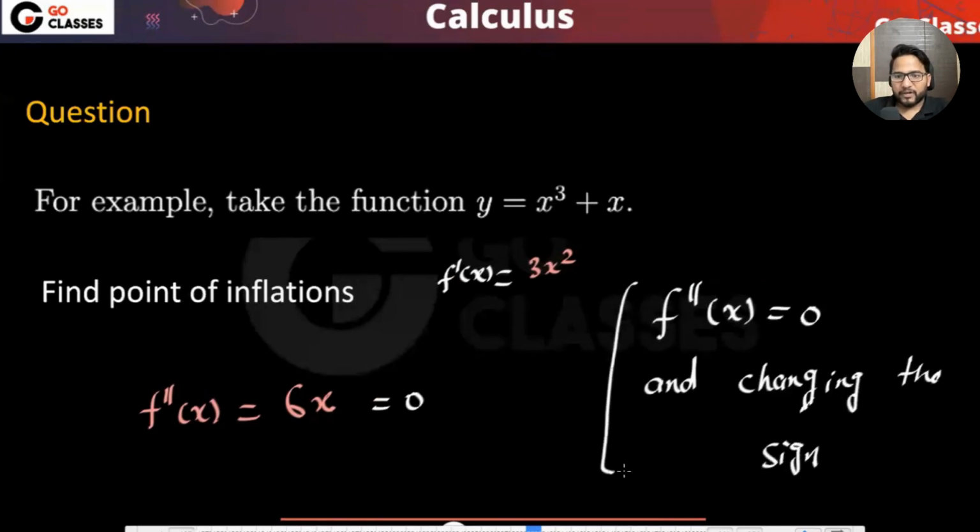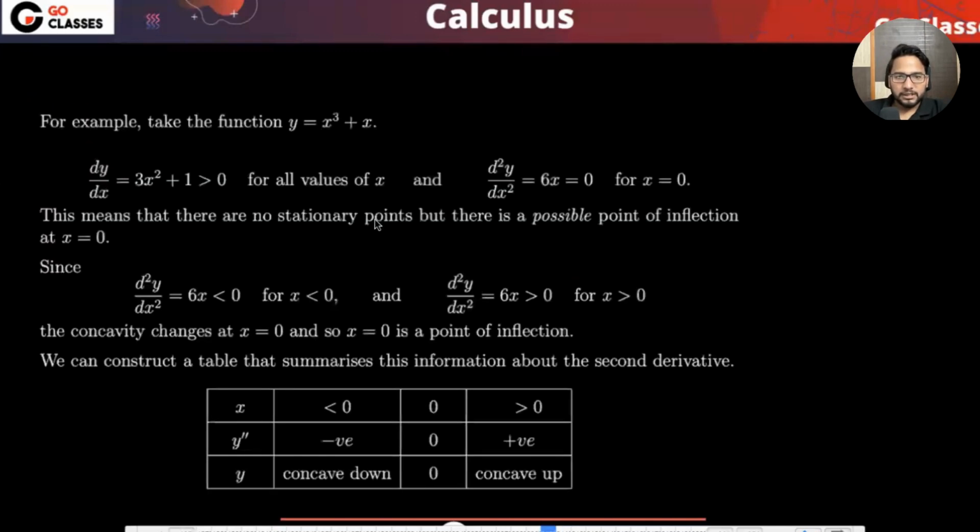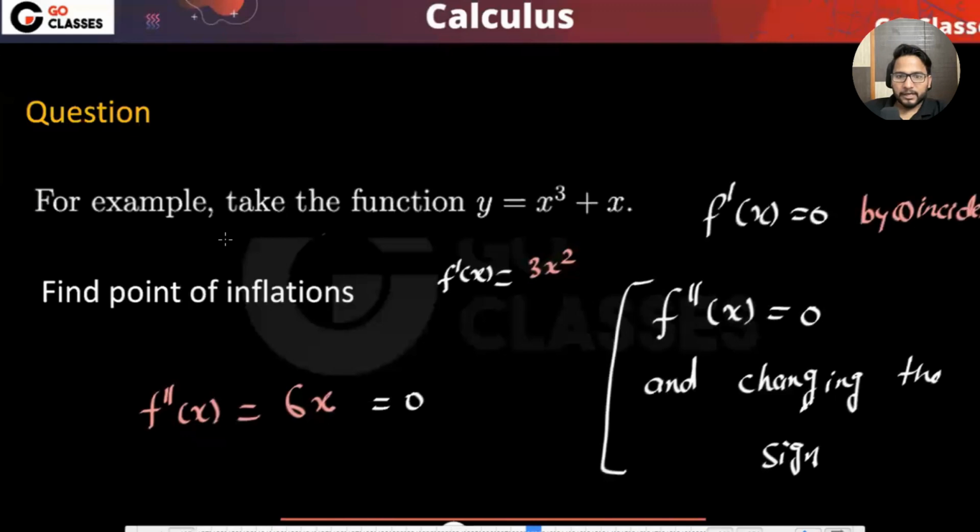What about f dash x here? F dash x equal to 0, right? This is by coincidence. Now, maybe let's just see this example. Sorry, f double dash x is actually not 0. Okay, this is not 0.